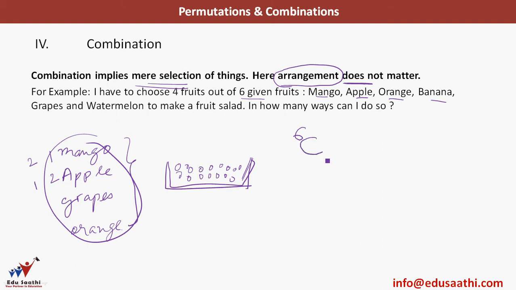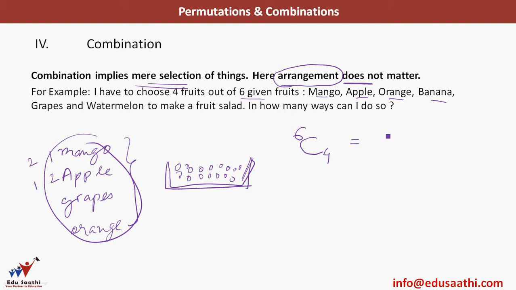I will write C here because the arrangement does not matter. And how many do I have to choose? 4. Remember the case when we wrote P here? In those cases arrangement mattered. Like in that case it will matter if I put mango first and apple later and then grapes and orange. So in what sequence I am picking up these fruits will matter, but here it does not matter. So the answer is 6C4.